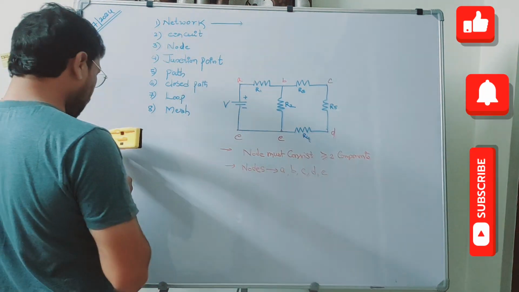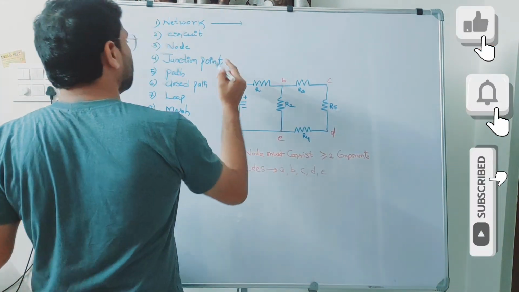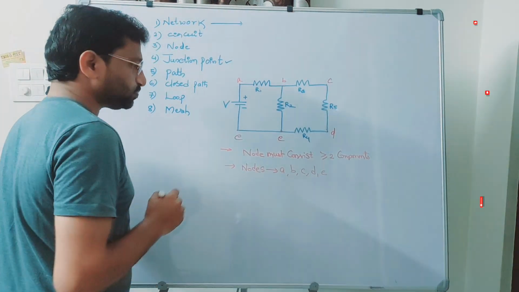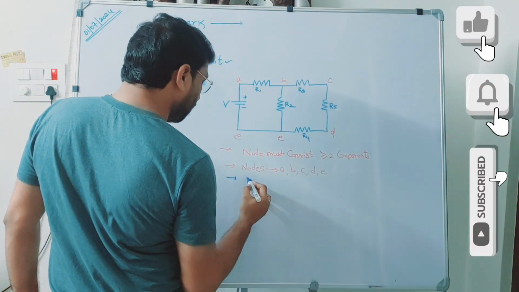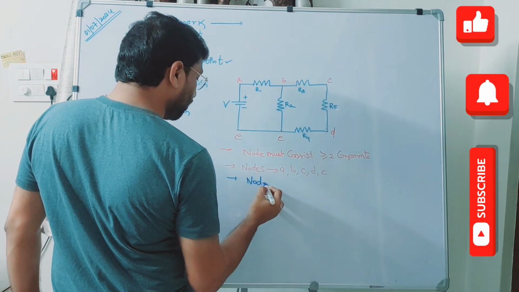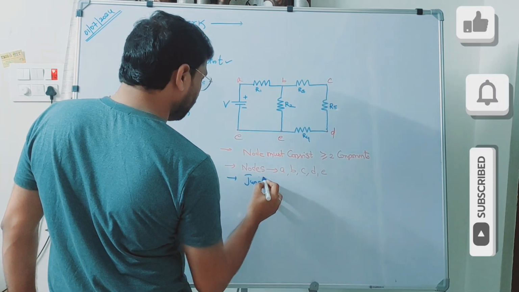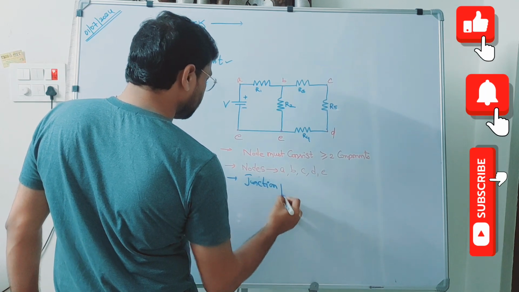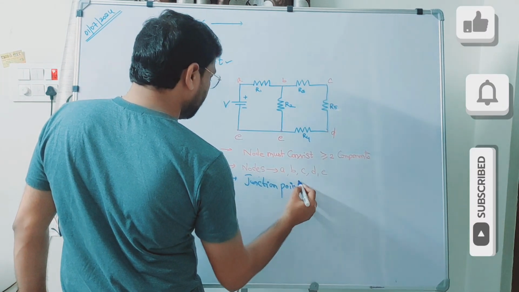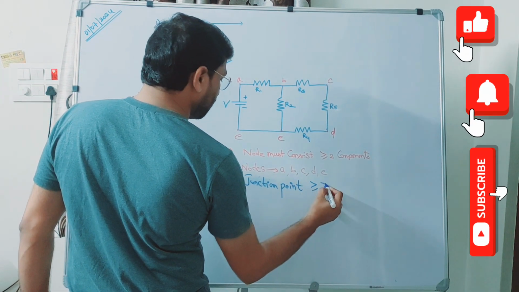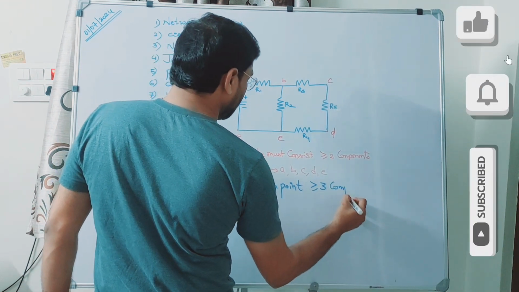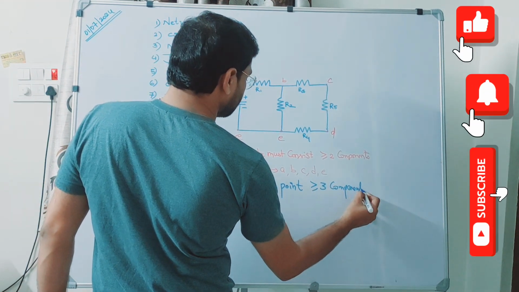Whereas there is a small change in the junction point. A junction point is nothing but a meeting point of three or more connections or components. A junction point shall have three or more components or connections.